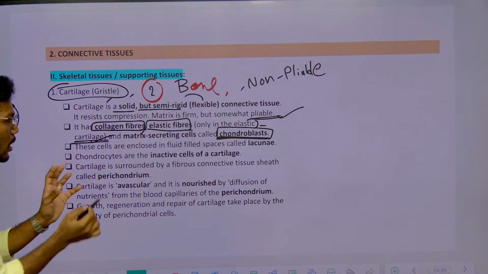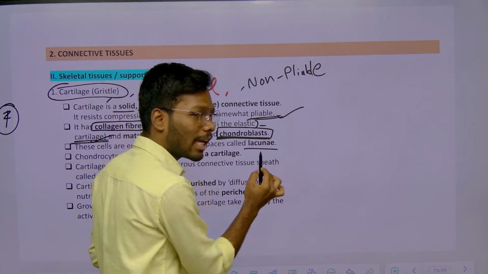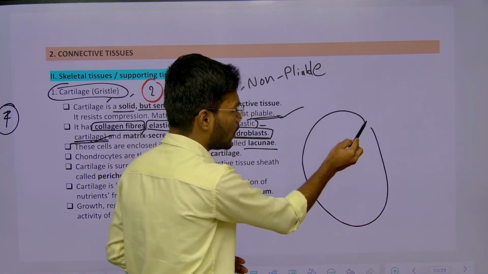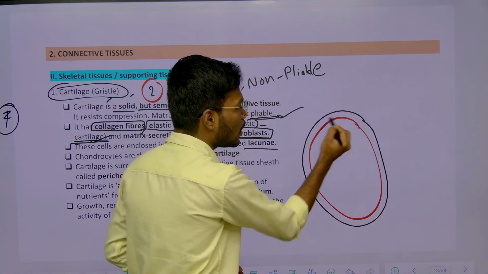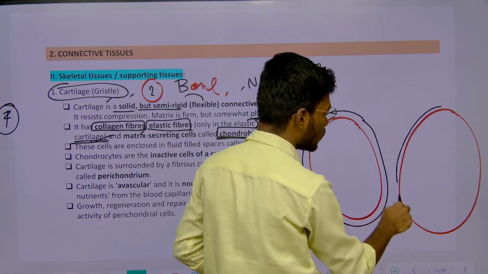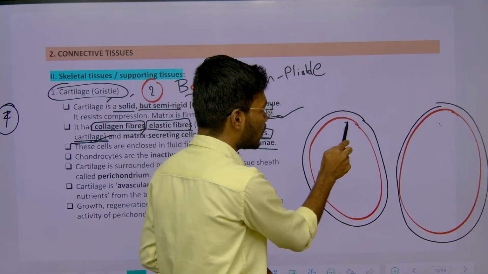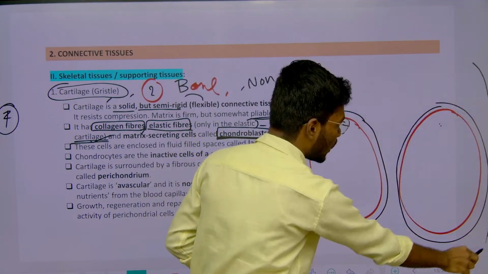So if you see, these cells are present where? They gave one name called lacunae. Sir, what is lacunae? It is a fluid filled cavity. In this, this cell is present. Likewise, there are other fluid filled cavities. So this is one fluid filled cavity. Here this chondroblast is present. Here this chondroblast is present. Likewise, it is present in the entire tissue.